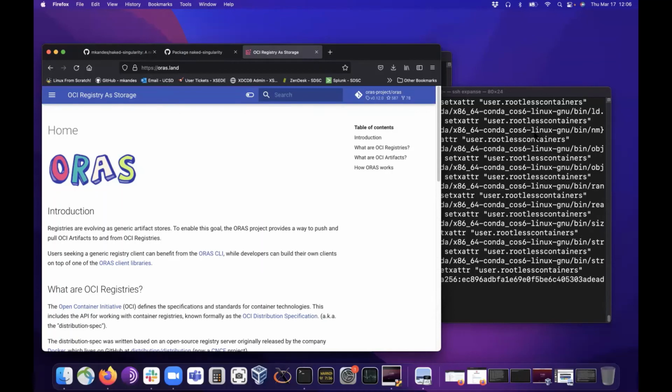Okay. I think I already answered a question about Windows Subsystem for Linux, maybe. Nathan asks, how significant is the performance impact of running an application in a Singularity container versus natively?